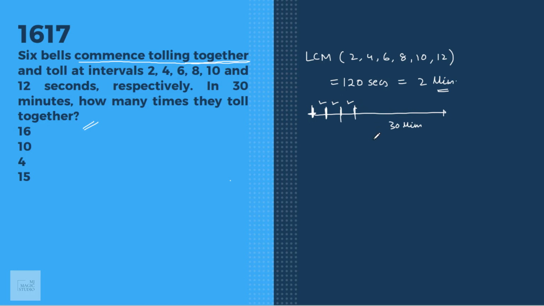So how many intervals can we have? 30 by 2, that is 15 slots. They will toll together 15 times. But since they commence tolling together, and then after every 2 minutes they will toll, the total number of times they have tolled together in 30 minutes is 15 plus 1, that is 16 times. Option A fits in.